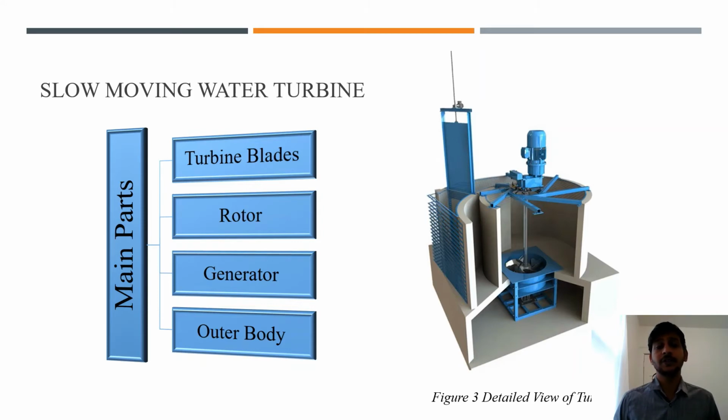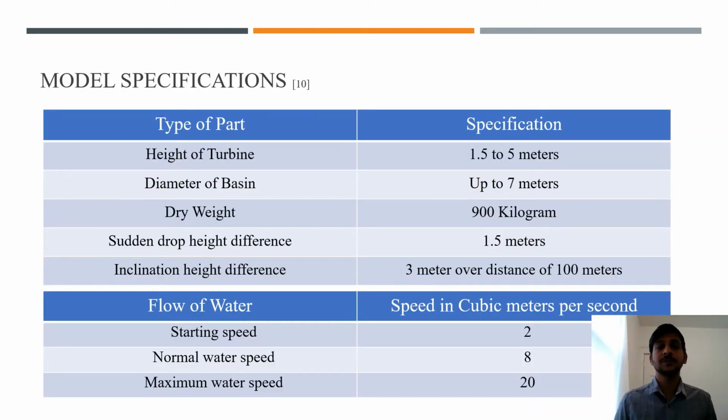The generator will generate the electricity and it will send it to the power stations. The outermost part is the outer body and it will protect the inner parts from the muddy water. These are the specifications of the turbine.